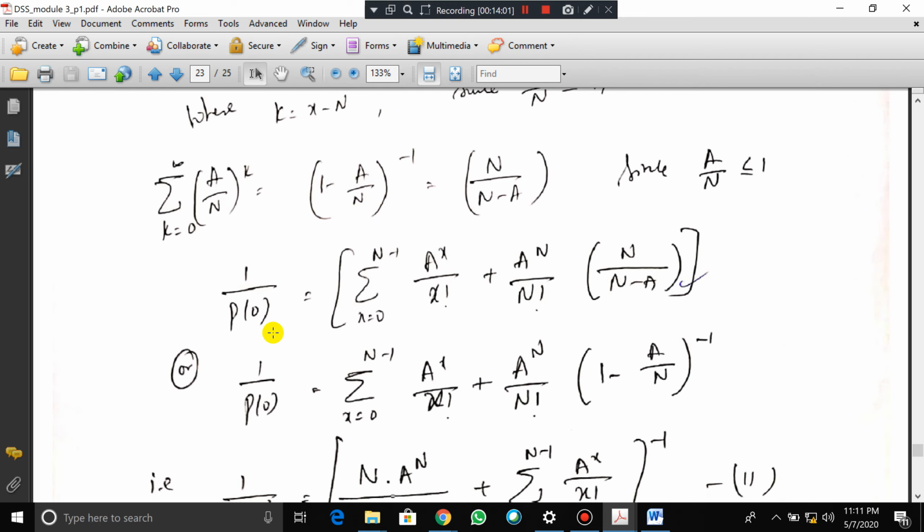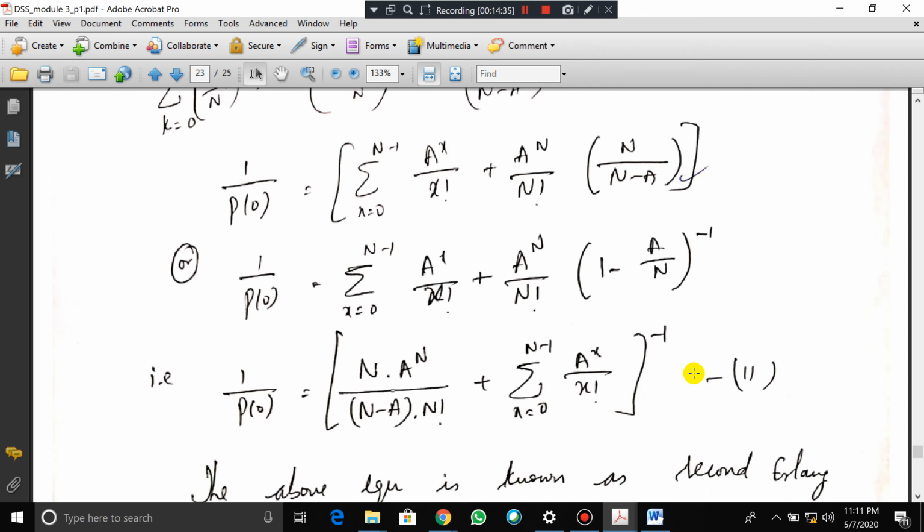So 1 by p of 0 is equal to summation of x varies from 0 to n minus 1 a to the power of x by x factorial plus a to the power of n by n factorial into n by n minus a, or 1 by p naught is equal to summation of x is equal to 0 to n minus 1 a to the power of x by x factorial plus a to the power of n by n factorial into 1 minus a by n to the power of minus 1.